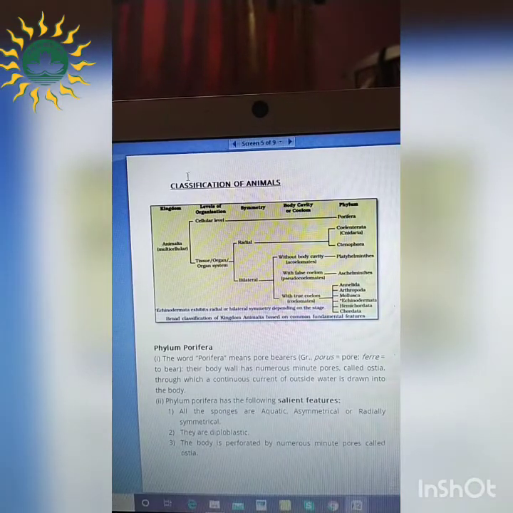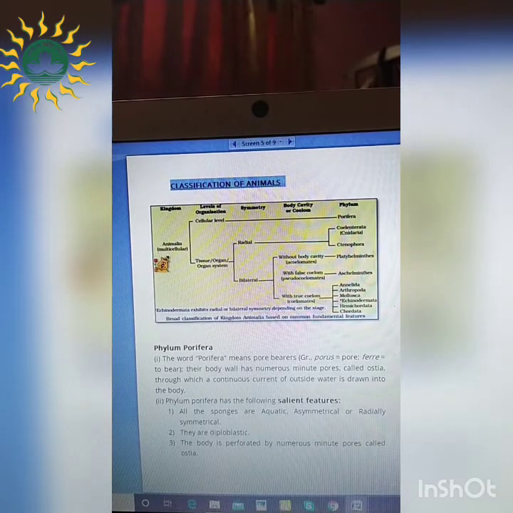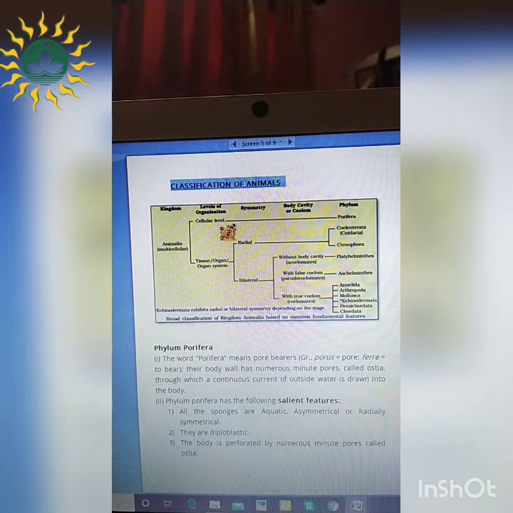Next, we will start with the classification of the animals. So firstly, if we consider this Animalia kingdom, it is obviously multicellular animals which are included, right? Okay, so this chart which you are getting to see over here, you can see in your NCERT books also, children. So you can refer to that also while seeing this. So firstly, the levels of organization. You have studied that there is cellular level as well as tissue, organ and organ system level. So firstly, depending on the cellular level, we will see the different phyla which are present, right?